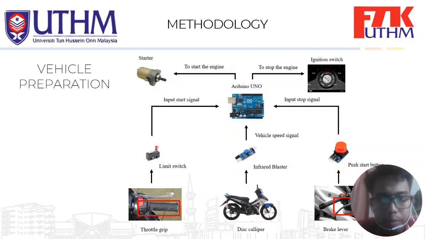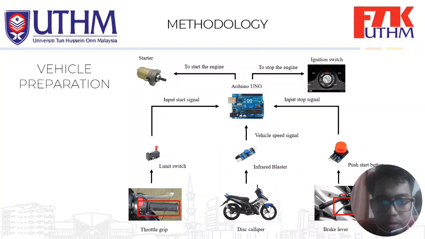For the vehicle preparation, this is how the components are set up on the motorcycle. To start the engine, we attach the limit switch to the throttle grip. The limit switch is an input to start the signal, and the Arduino Uno is connected to the relay, normally open and normally close. When the limit switch is pressed, the normally close relay starts the engine through the starter. The limit switch also has an input from the infrared blaster.